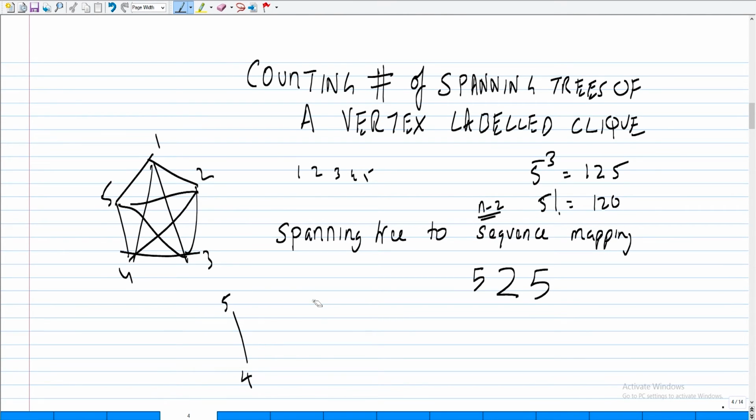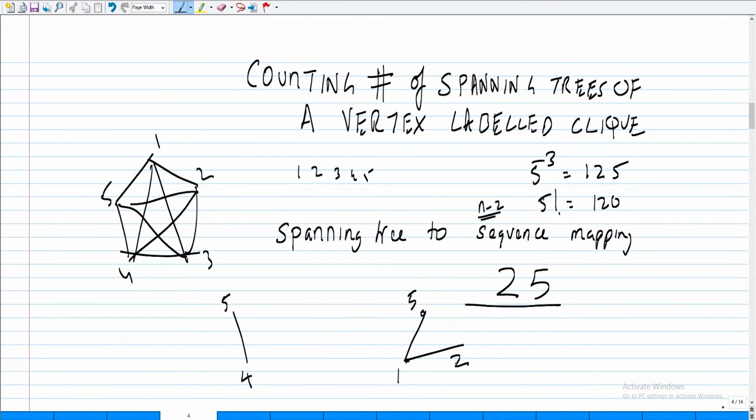Basically I want to reverse this whole process, and argue that if you give me such a sequence, I can construct a unique tree. Fine. So 1 becomes adjacent to 5, that's good. Okay, I made a mistake in presenting it. The least value which is not in the sequence is 1, and I make it adjacent to 2.